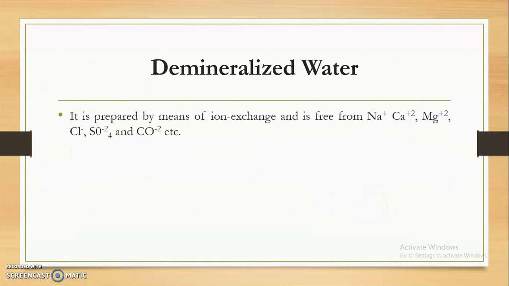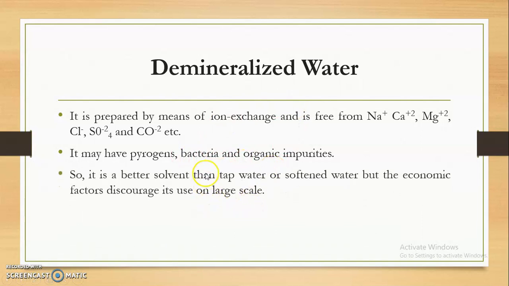Demineralized water is prepared by means of ion exchange, so that it is free from sodium, calcium, magnesium, chloride, sulfate or carbonate, but it may have pyrogens, bacteria and organic impurities. Due to the demineralization process, the water is free from the cationic as well as the anionic impurities, but it may have pyrogens, bacteria and organic impurities. So if we use demineralized water, certain pyrogens as well as bacteria may be present in the final product.